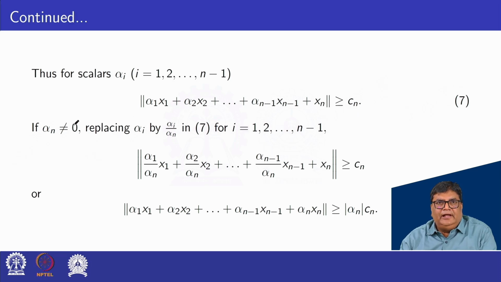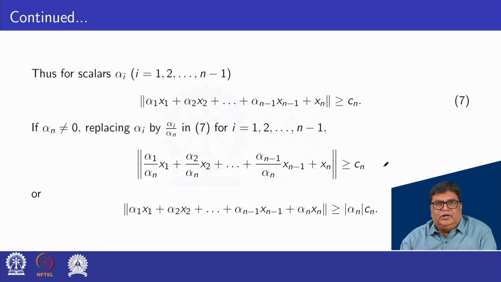If alpha n is not equal to 0, we replace alpha 1 by alpha 1 upon alpha n, alpha 2 by alpha 2 upon alpha n, and so on. So we have norm of alpha 1 upon alpha n x1 plus alpha 2 upon alpha n x2 plus and so on alpha n minus 1 upon alpha n xn minus 1 plus xn greater or equal to Cn.